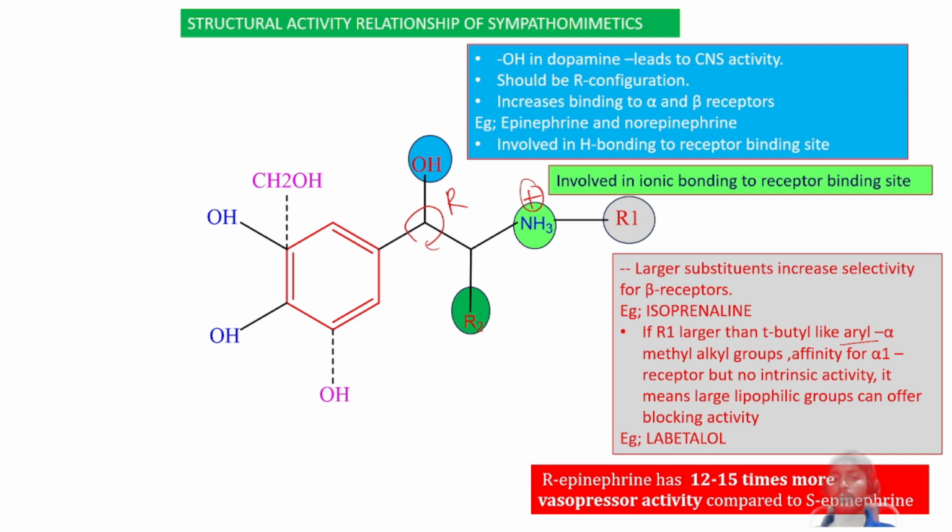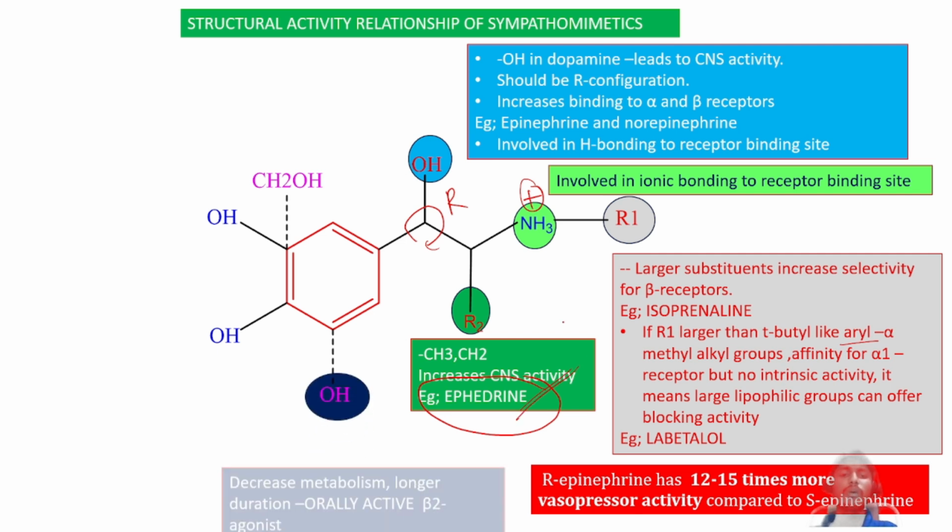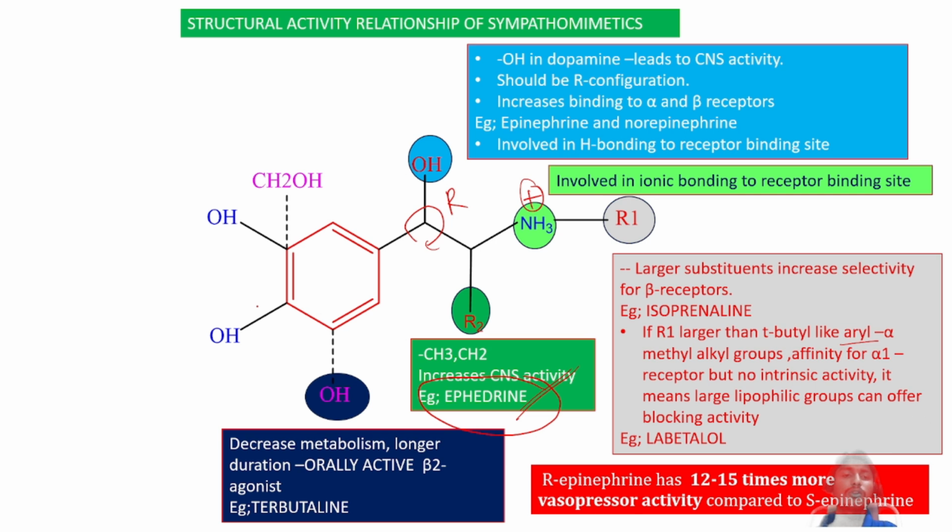Next, the R2 position. If the R2 position contains a methyl group, then it will increase the CNS activity because of the increased non-polar nature. An example of the drug is ephedrine. Next, the OH group. If we remove this OH group and transfer it to this carbon atom, then we can call it terbutaline. The name of the drug is terbutaline.